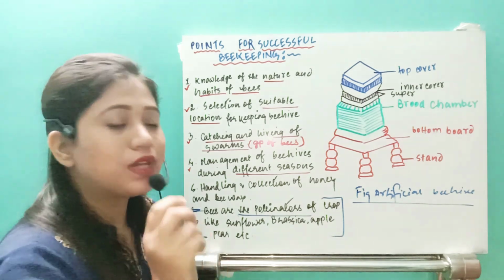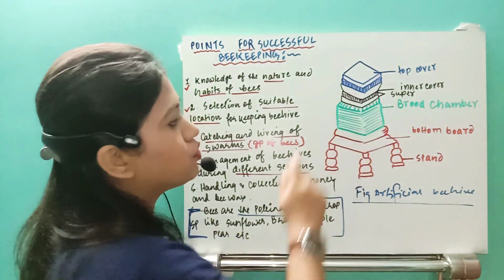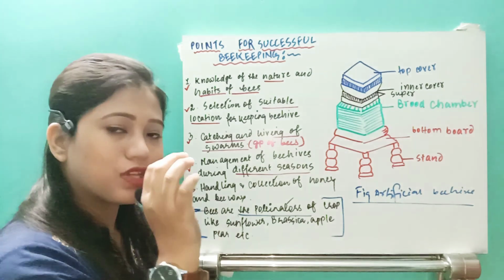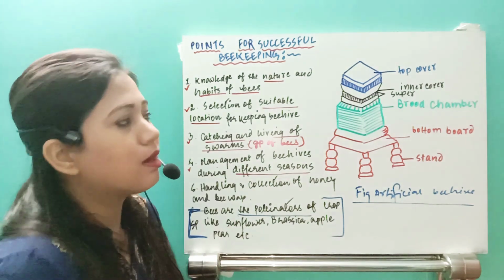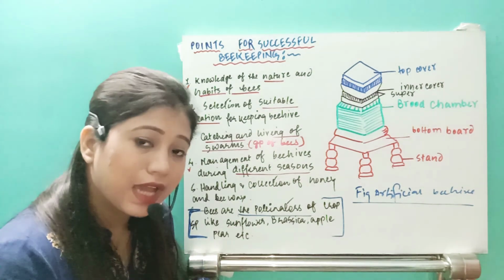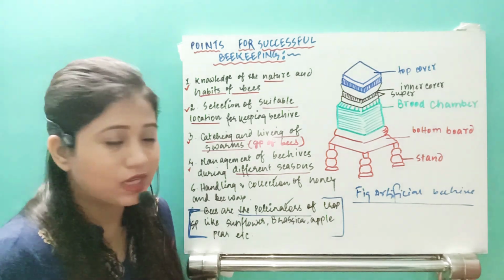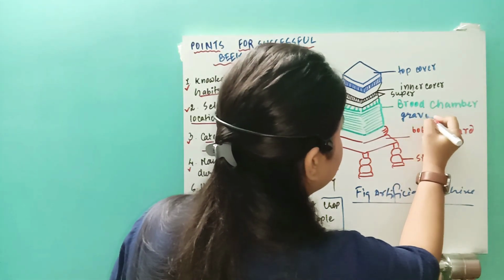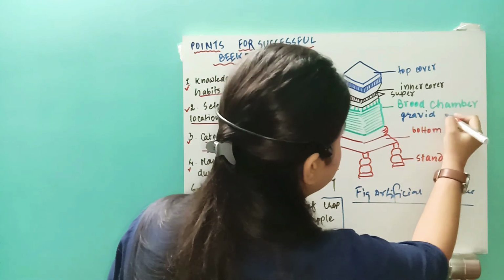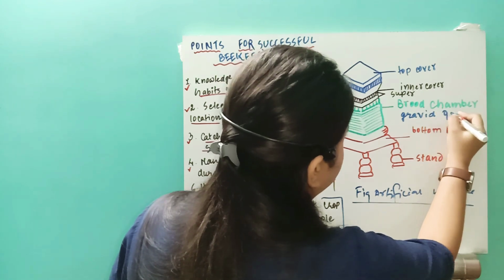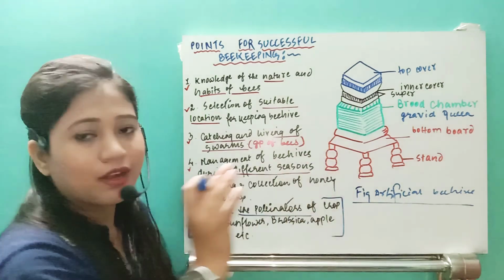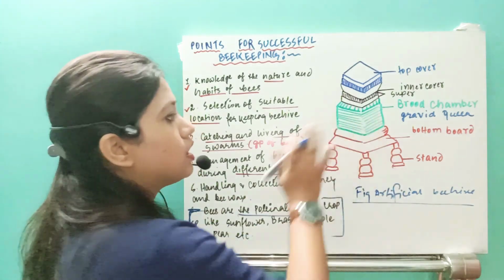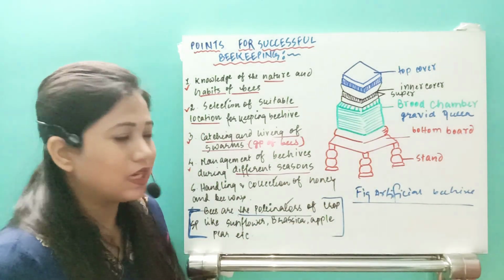So we have to insert the queen bee into the brood chamber, once it has already been fertilized. Gravid means fertilized. Okay, that gravid queen we have to insert into the brood chamber